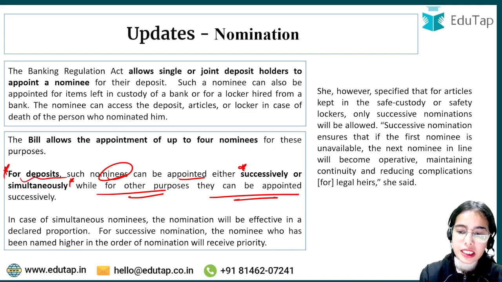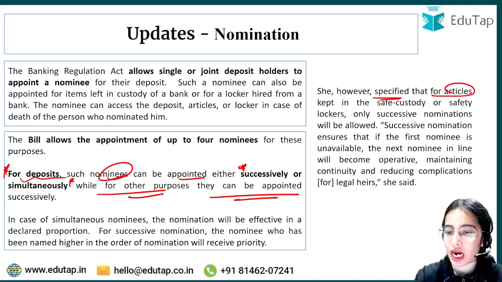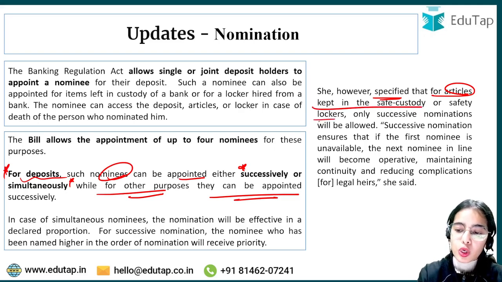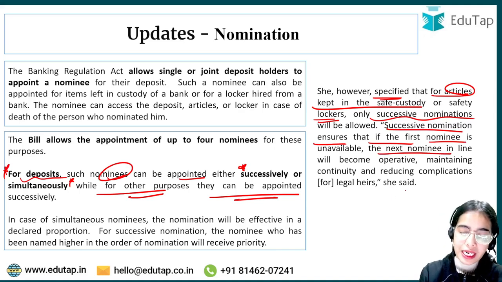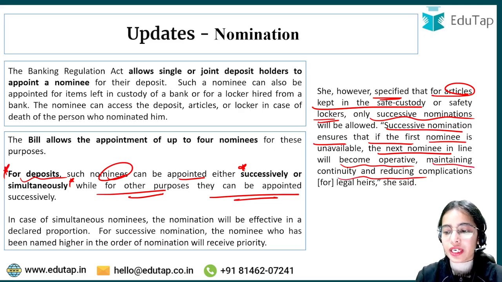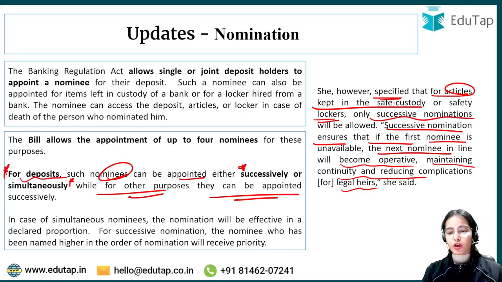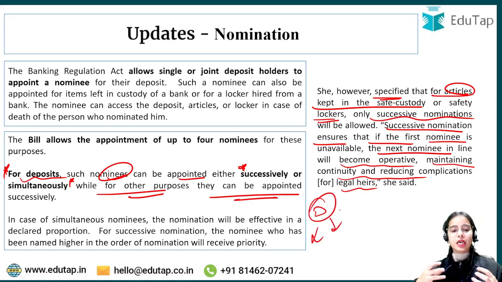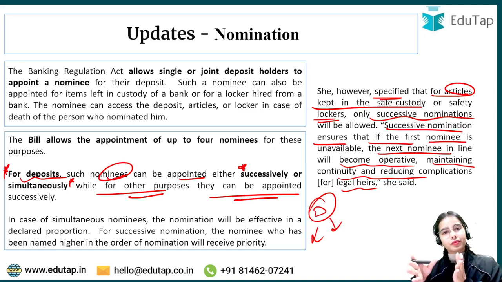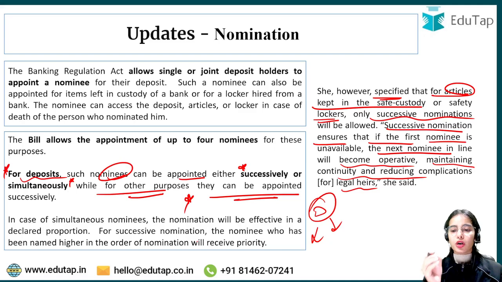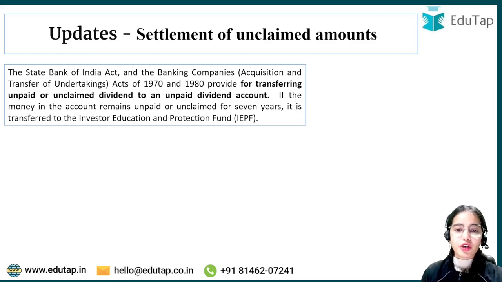So, Nirmala Sitharaman has specified that articles kept in safe custody or lockers only allow successive nominations. Successive nomination ensures that if the first nominee is unavailable, the next nominee in line will become operative, maintaining continuity and reducing complications for legal heirs. So this is the basic idea: for deposits there can be successive or simultaneous nomination, but for your lockers or for the safe custody, whatever material you have given for safe custody, that will be given in the successive nomination only.